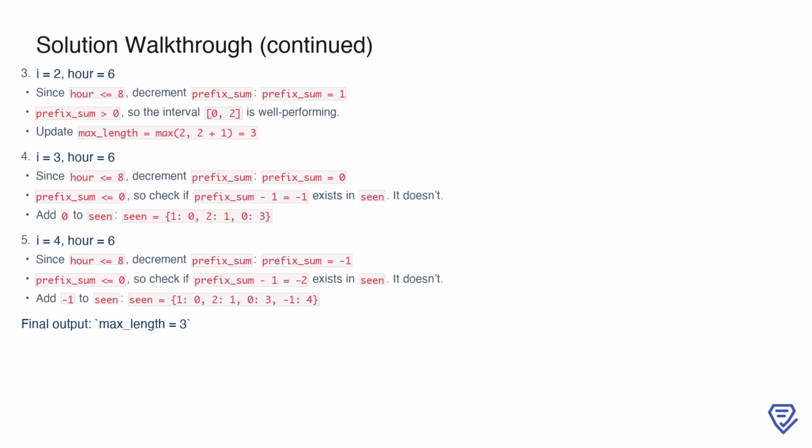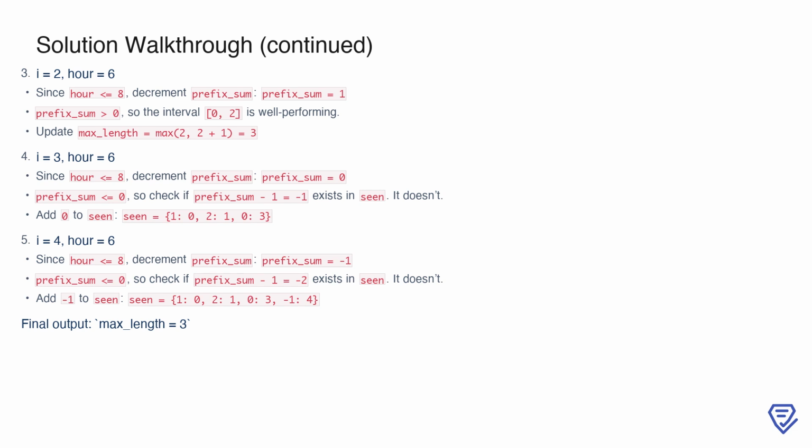At index 3, the hour is 6 again, so we decrement prefix_sum to 0. Since prefix_sum is not greater than 0, we check if prefix_sum - 1 equals -1 exists in scene, but it doesn't. We add prefix_sum equals 0 to scene, resulting in scene equals {1: 0, 2: 1, 0: 3}.